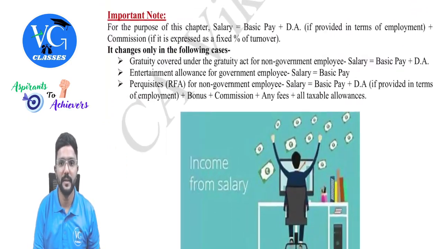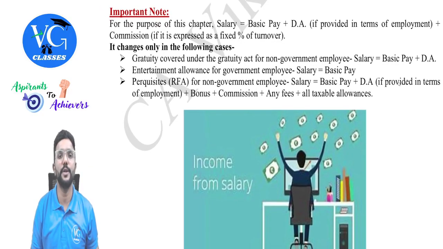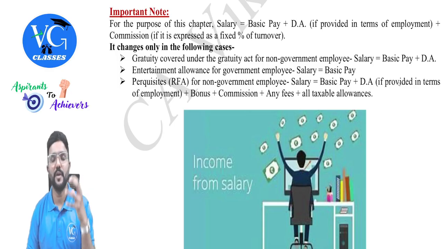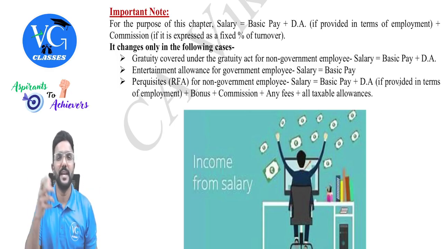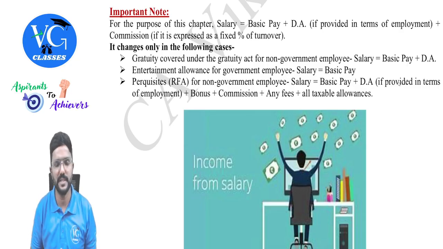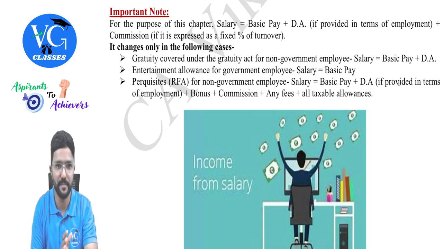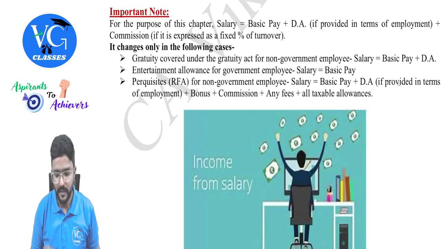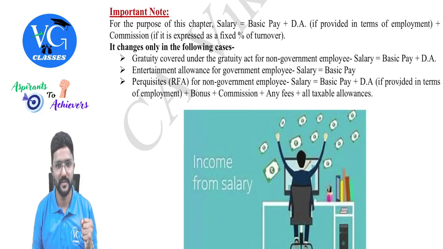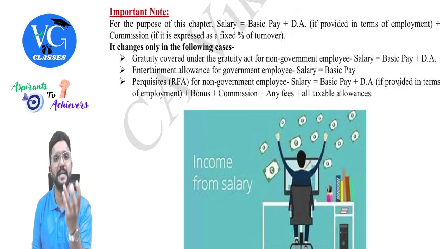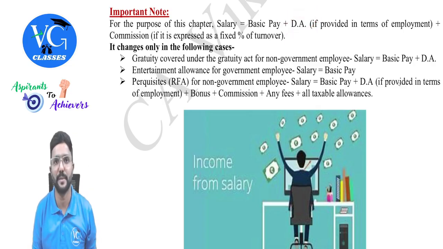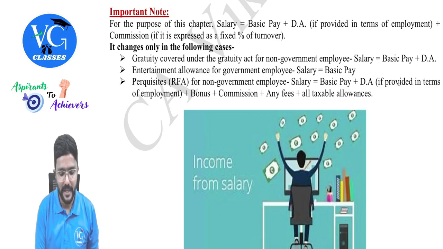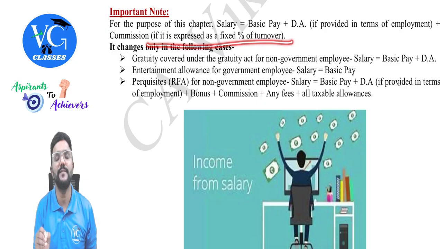Then an important note. This is important, guys. Important note with respect to salary. In a few provisions, while claiming exemption, we saw 10% of salary, 5% of salary, or while valuing the perquisites. Now, what is salary for salary head purpose? For the purpose of this chapter, salary means basic pay plus DA if it is provided in terms of employment, or forming part of retirement benefit. That is, if DA is included while calculating the retirement benefit, we call it forming part of retirement benefit. Plus commission